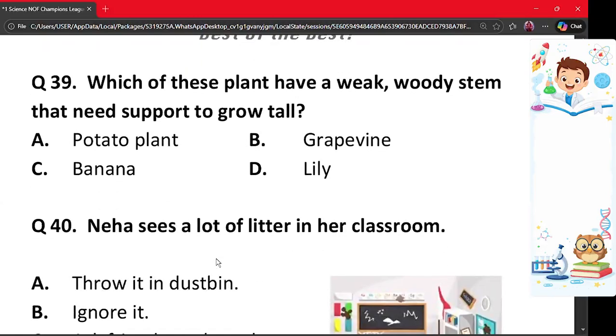Moving on to the second last question, that is question number 39. Which of these plants has a weak woody stem that needs support to grow tall? A. Potato plant. B. Grapevine. C. Banana. Or D. Lily. The correct option is option B. Grapevine has a weak stem that needs support to grow tall. Hence, option B is the correct option.